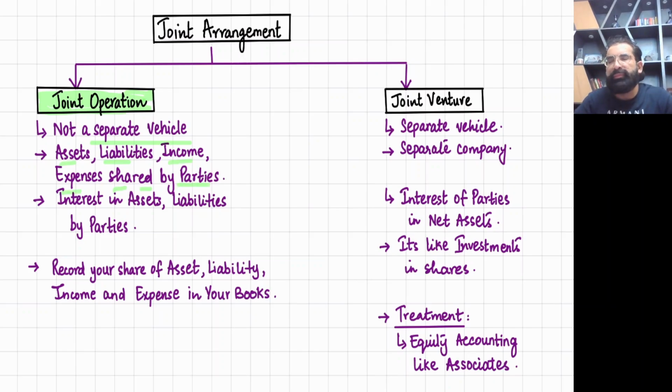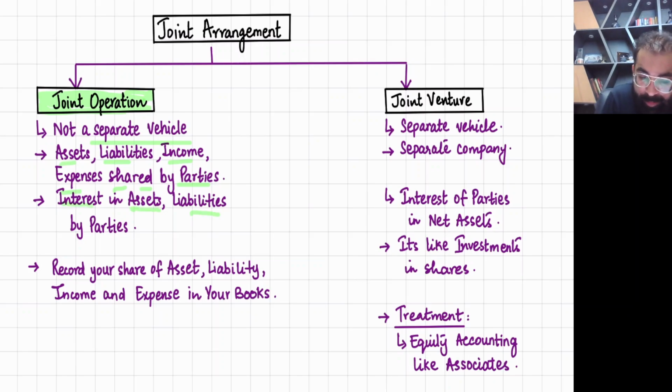For example, there are three teachers and they want to teach together. One teacher said, I have an empty property, so I can bring my property. The other said I have furniture, and the third said I have management skills, so I will control the admin. So all three bring their expertise, and they divide the time. In the morning one teacher will teach, in the evening another, and in the afternoon the other teacher. So they have brought resources which they own personally, and now they are sharing the resources.